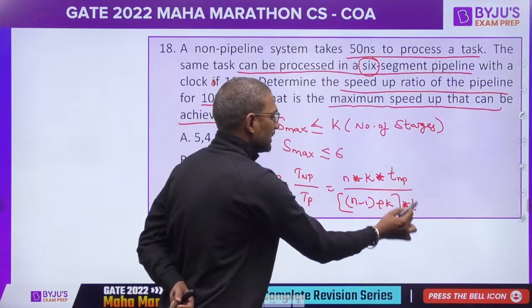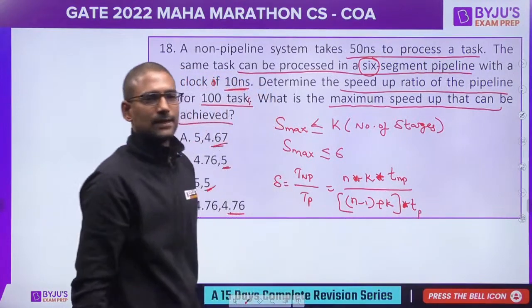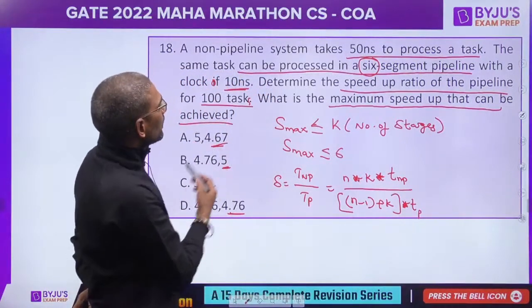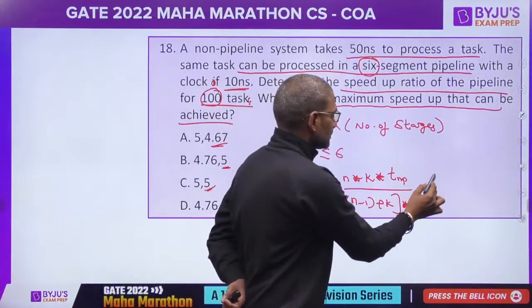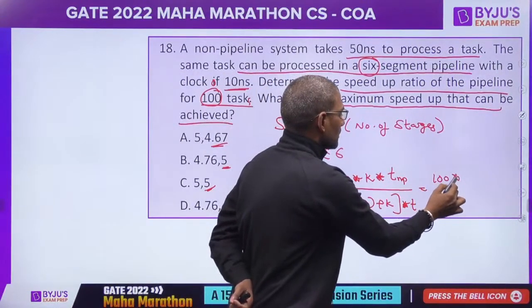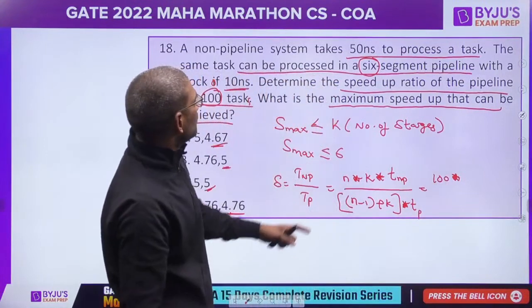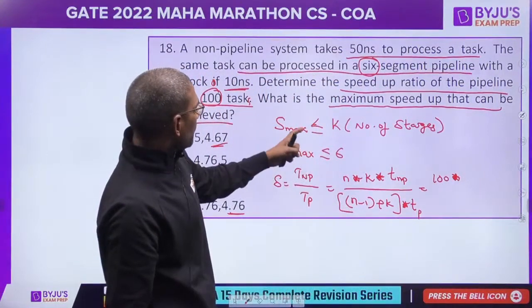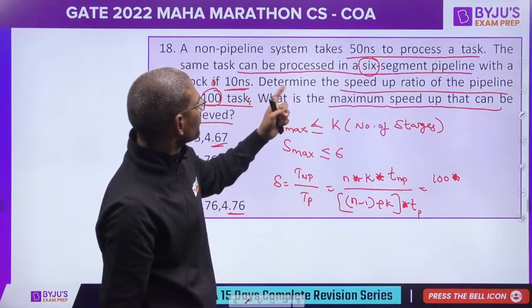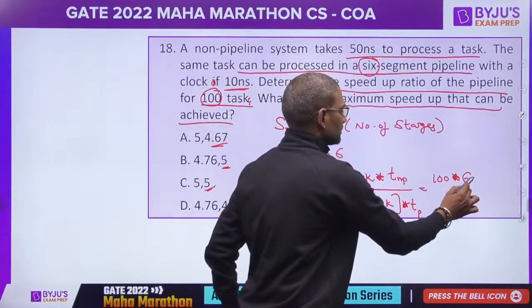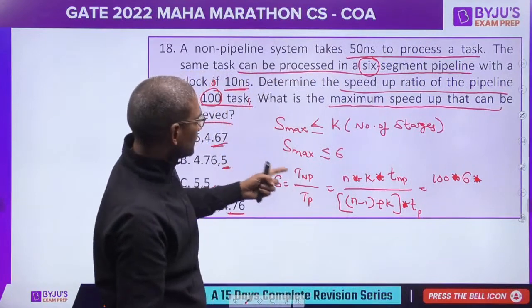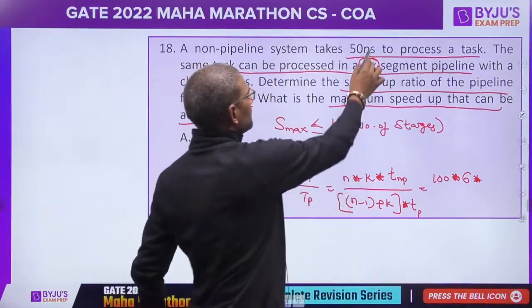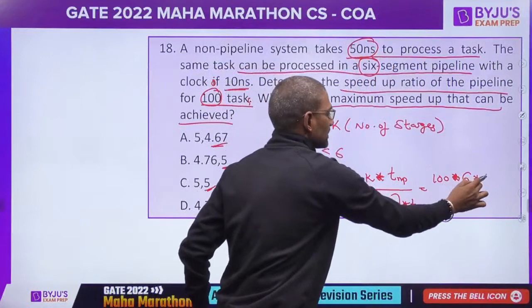This is non-pipelined, this is pipelined. Cycle time. Number of instructions given as 100 and number of stages 6 and non-pipelined cycle time 50 nanoseconds.